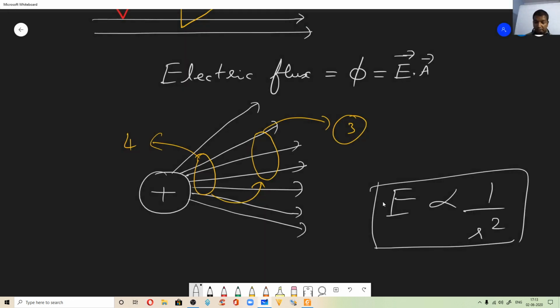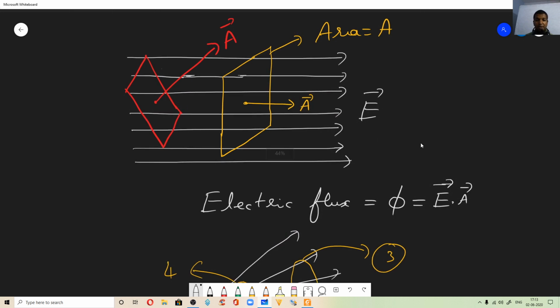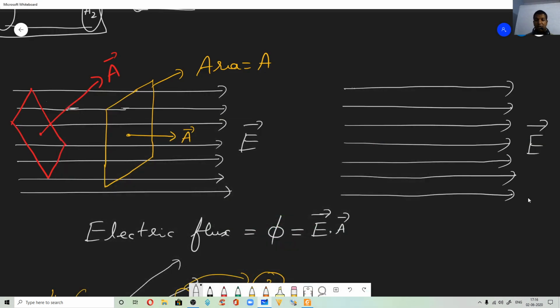All right, now coming back to this, let us try to see the edge view. The same diagram, I'll try to write it in edge view. That means you are trying to see the edge. Now let me rewrite the diagram. Yes, this is the electric field. Now if you consider this area, the yellow one, if you try to see its edge, it looks like this.